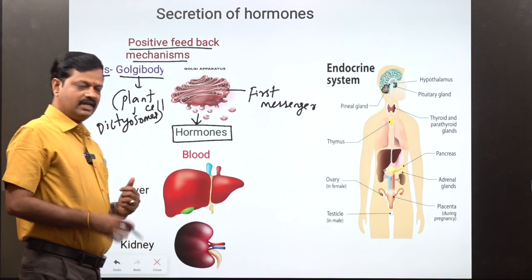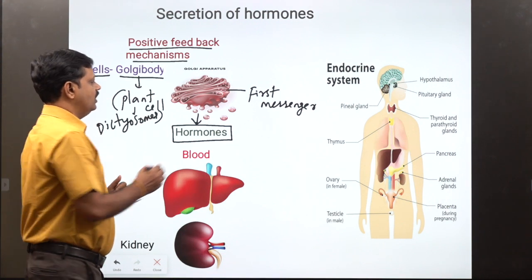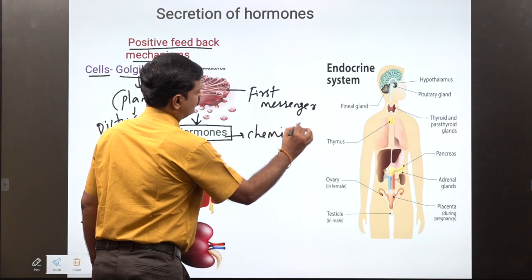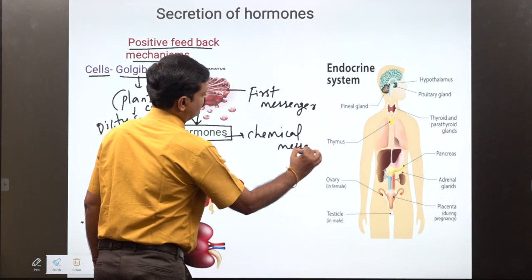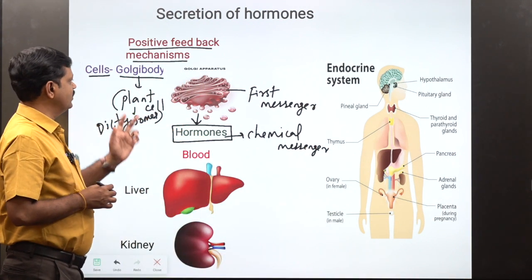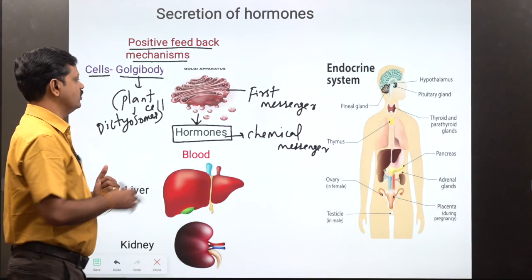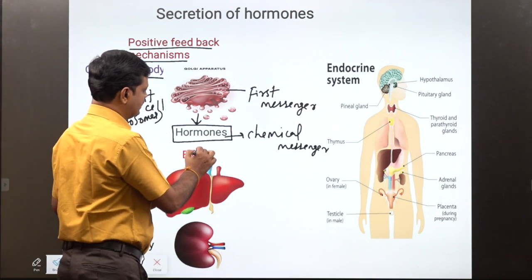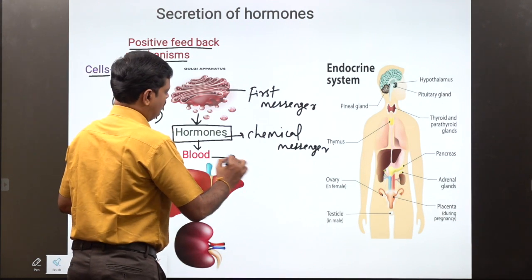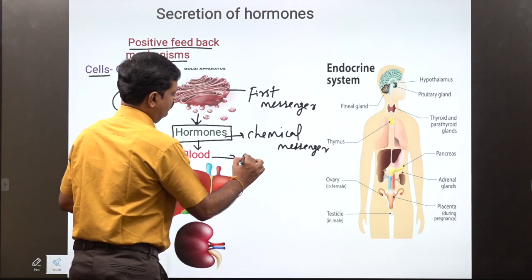Golgi body secretes hormones. Generally the Golgi body is called the first messenger, and the hormone is called the chemical messenger. After the hormones are secreted by the Golgi body, they are transported to the blood, and then the hormones function in the blood and are transported to all organs.